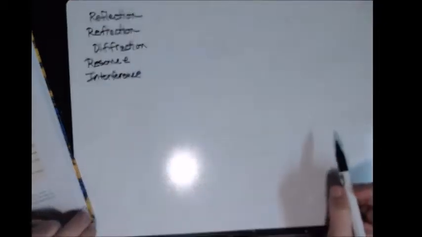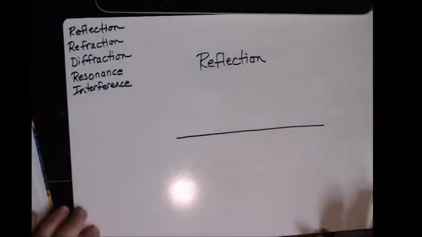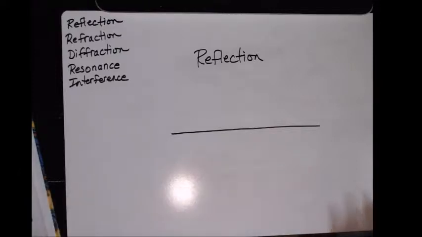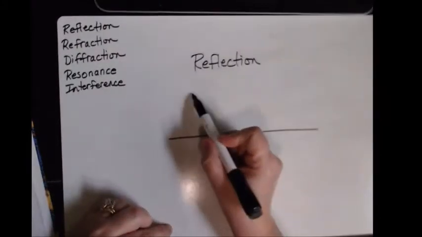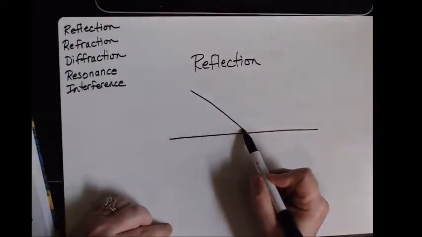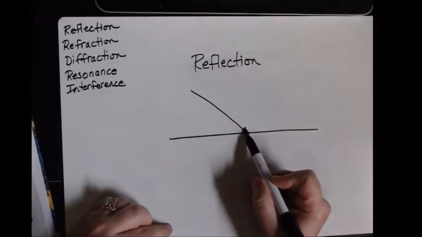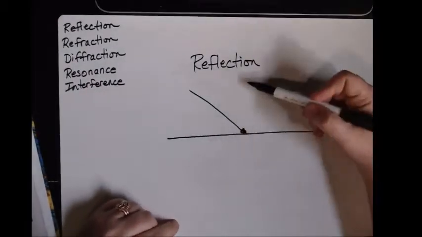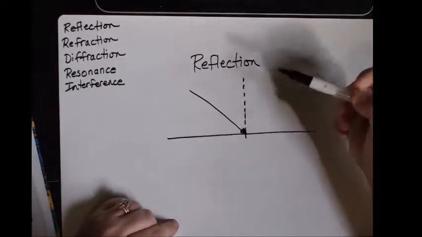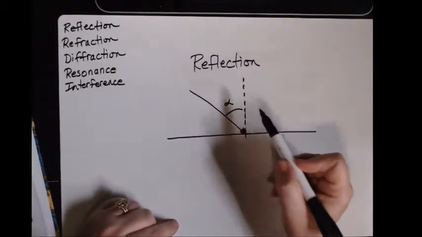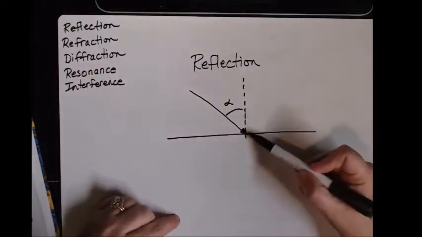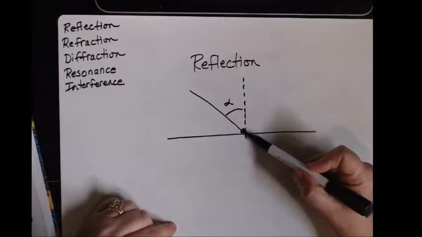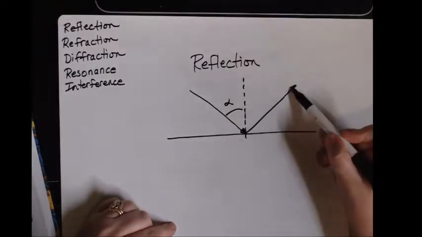Okay, let's take these one at a time. First, we're going to talk about the different kinds of interactions here. So, reflection. What happens with reflection? I'm going to use the example of a light ray like they use in the book. So when we have a light ray that's coming in and approaching a reflective surface, a mirror or some kind of shiny surface, it's coming in at a particular angle. Here's the vertical line. It's coming in at a particular angle we'll call the angle of incidence. Now the law of reflection states that the beam is going to reflect out at the exact same angle at which it came in.